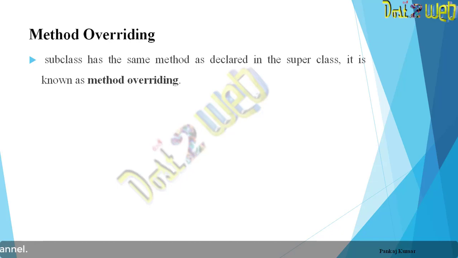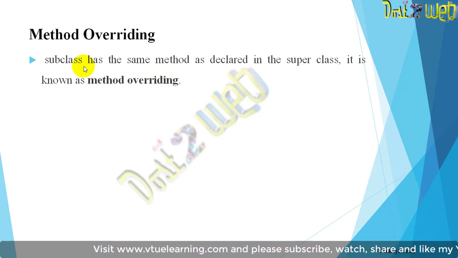Take an example: you have a class A and a class B. Class B is your subclass and class A is the superclass. Suppose you have a method called run. The same method is in the superclass and also in the subclass. Here it will be called method overriding.